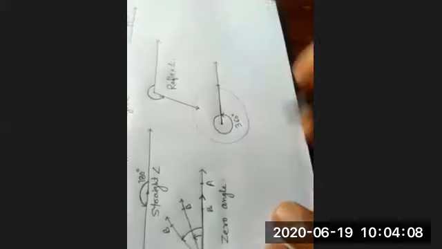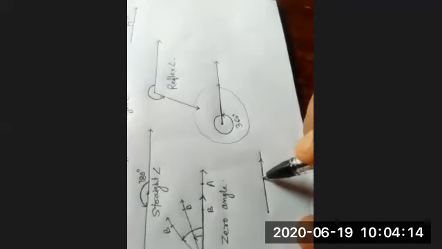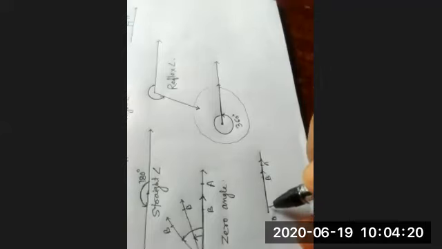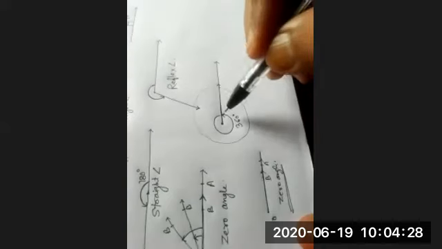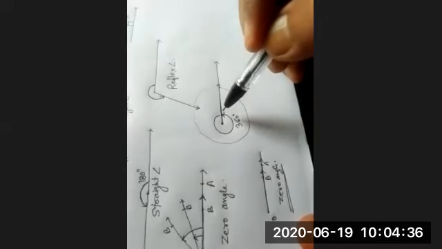Otherwise what will happen if you show this one like this, just one point A here and one point B here, O here, then what is this? This is just a 0 degree angle. So getting the difference of indicating by the inclination of two rays by arrow mark, is it important or not?